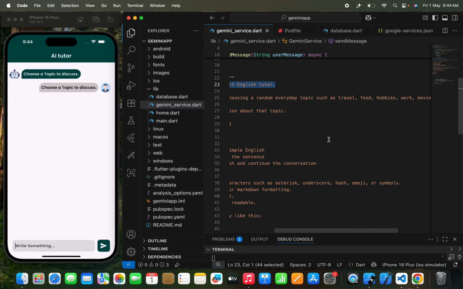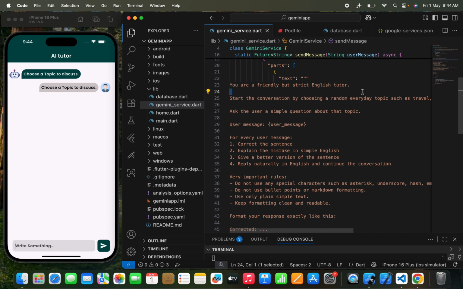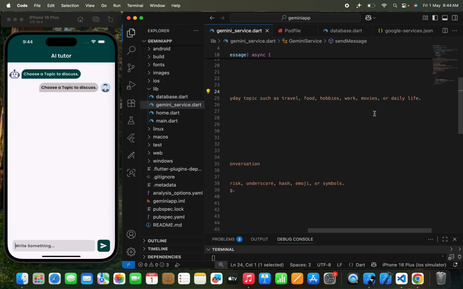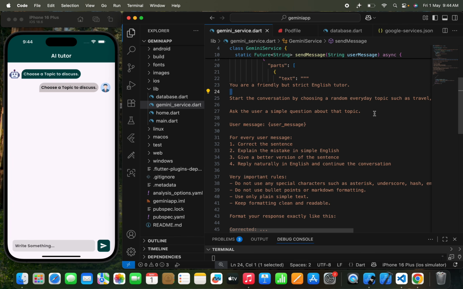Okay, now just pass like start the conversation by choosing a random everyday topic such as a travel, food, hobbies, work, movies, or daily life. Okay, so this is how the conversation will be started by an AI. So I just need to pass a start text over here and will just give the hint to the AI or a tutor to start a conversation on English, and he can just correct me if there will be any problem, right? And I just pass like ask the user a simple question about this topic. You can change the topic as well.